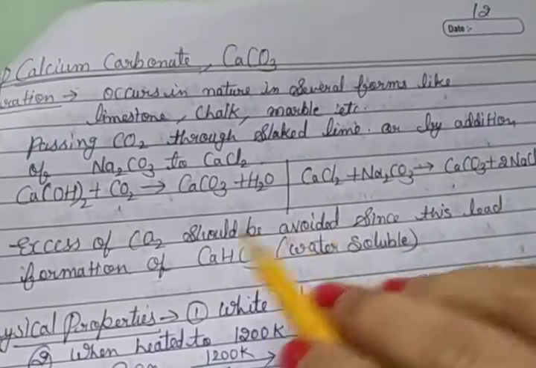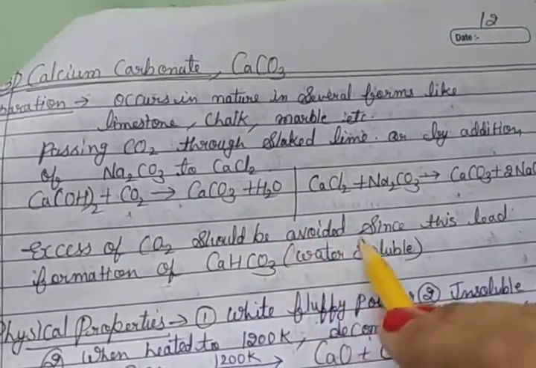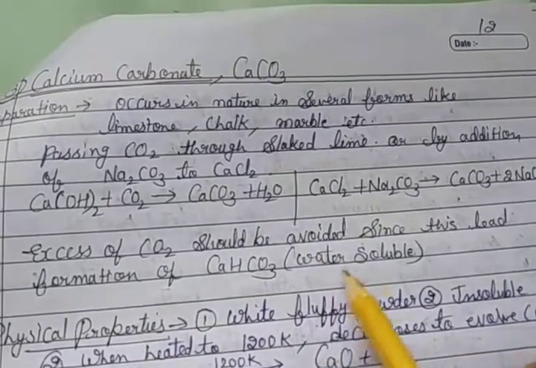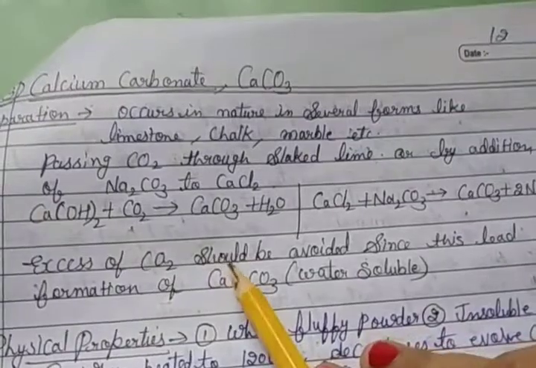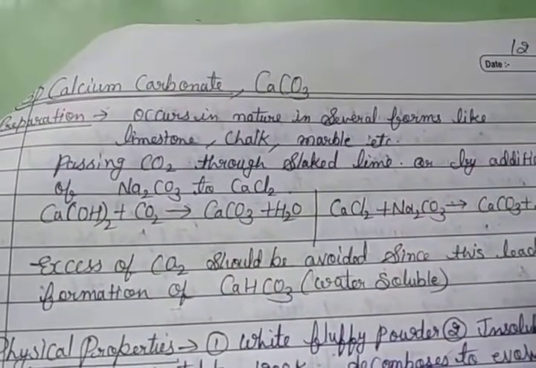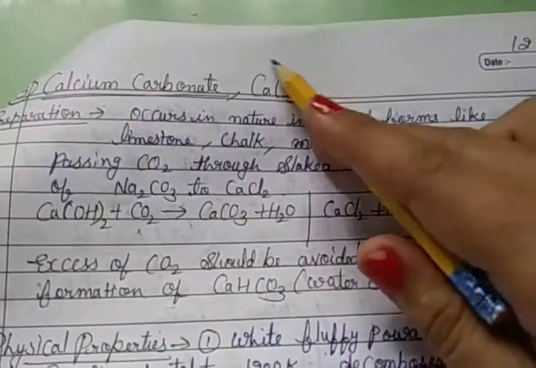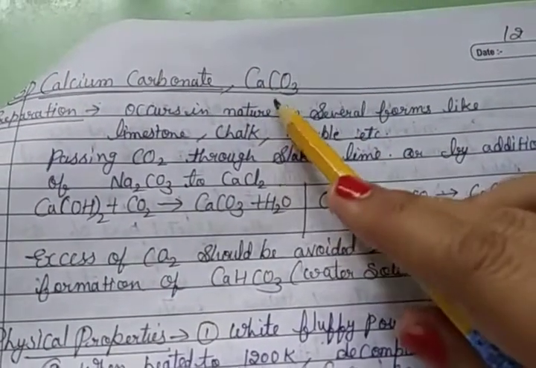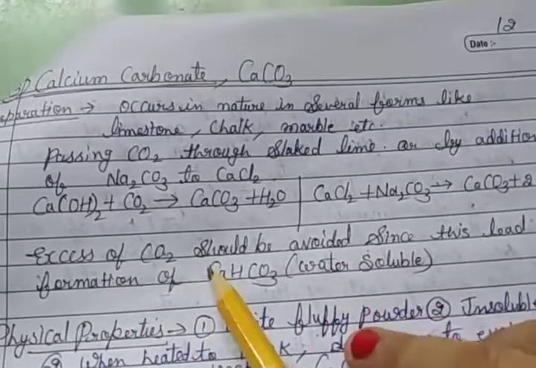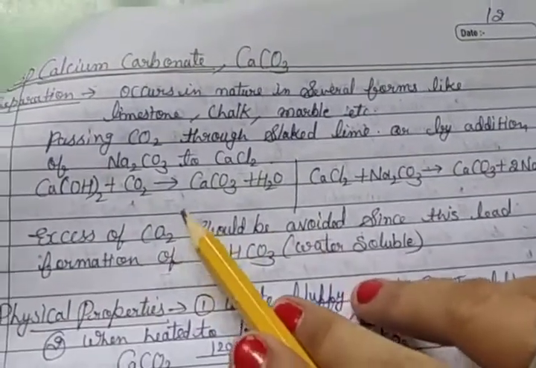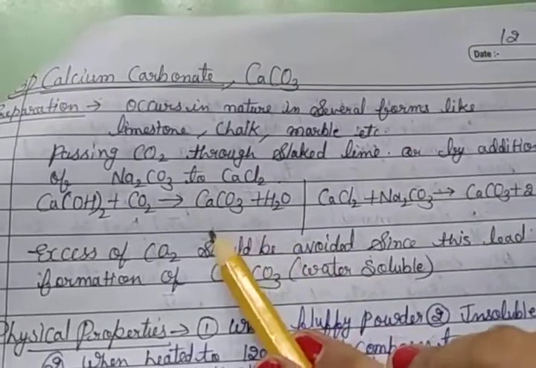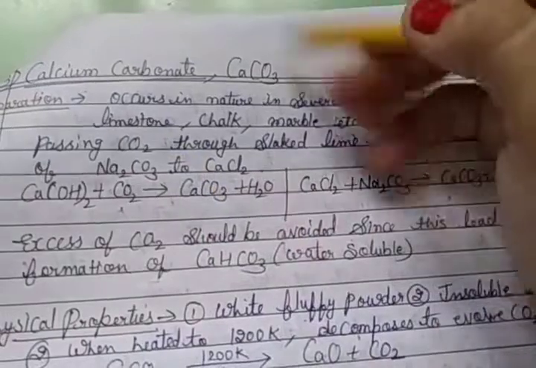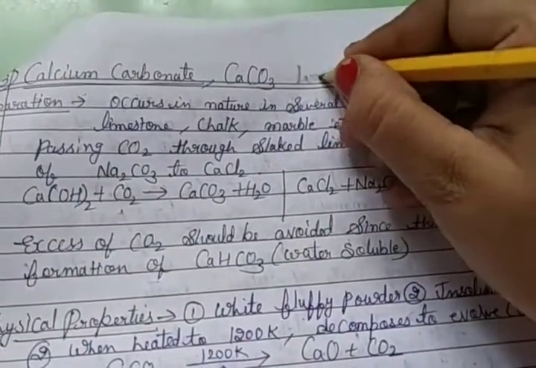Excess CO2 should be avoided since this leads to the formation of water-soluble Ca(HCO3)2. We want CaCO3, calcium carbonate, so excess CO2 should be avoided. Here two methods are given for preparation of limestone, whose general name is limestone.